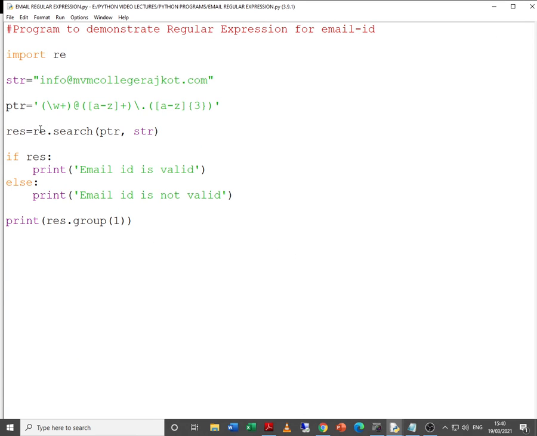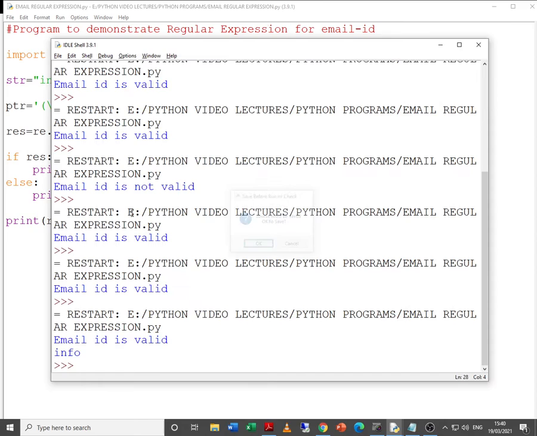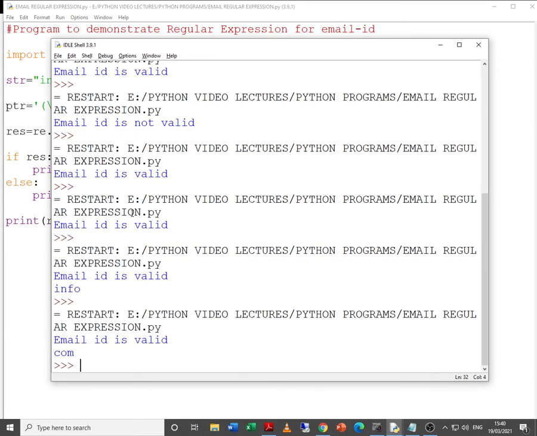So like this you can extract. We have created 3 groups. Say for example, if you want to extract the domain part, I can give over here 3 and we can try to check. Yes, it separates out the domain over here. So like this you can do a lot of things as far as the mail ID is concerned. So this was the first example as far as the regular expression is concerned.